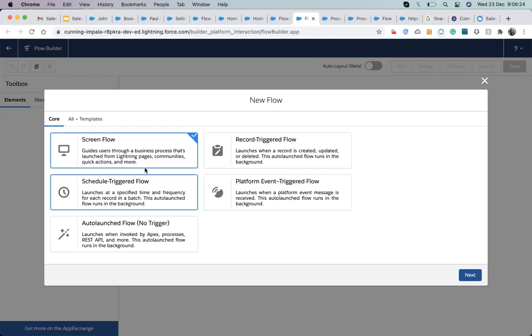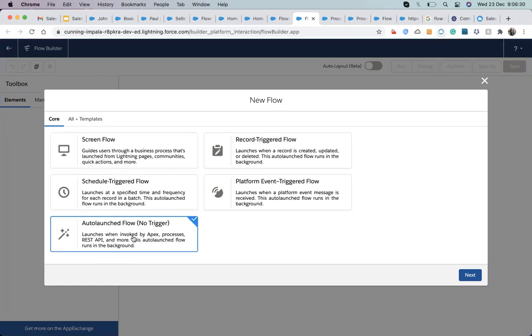The only difference is that the auto launched flow takes input from some other process, like an Apex class, process builder or REST API. Some other process has already taken the input and passes those values to the flow. In the screen flow, the flow itself takes the user inputs and has its own capability to take inputs. In the auto launched flow, the flow does not have the capability to take inputs. Got it. Okay, perfect. Thank you.